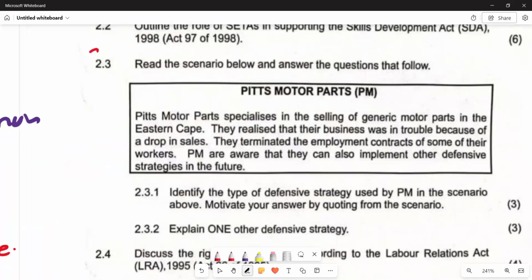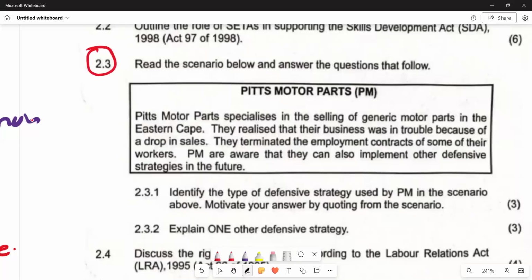So this is our 2.3, and it reads, read the scenario below and answer the questions that follow. We are given Peace Motor Parts, in brackets PM. Peace Motor Parts specialize in the selling of generic motor parts in the Eastern Cape. They realized that their business was in trouble because of a drop in sales. They terminated the employment contracts of some of their workers. PM are aware that they can also implement other defensive strategies in the future.